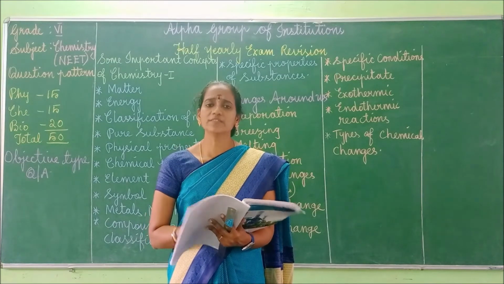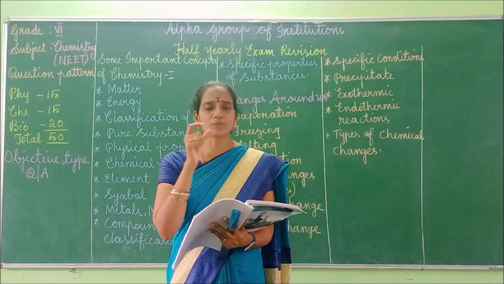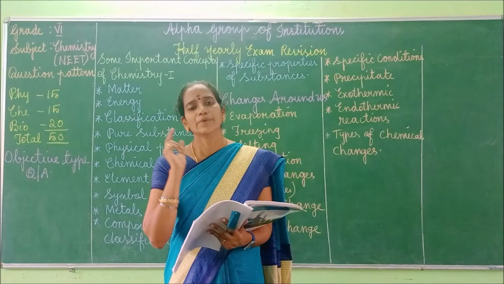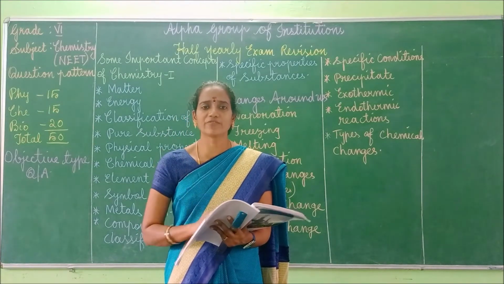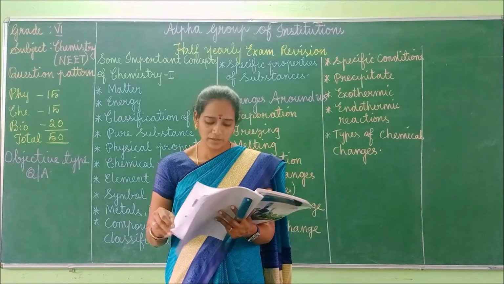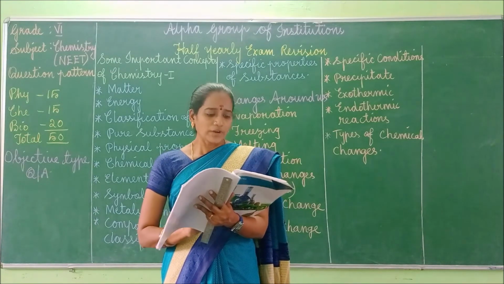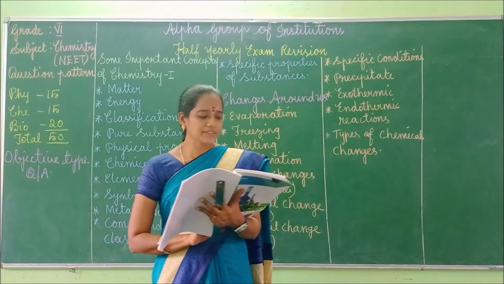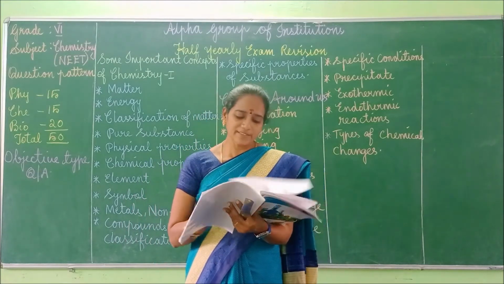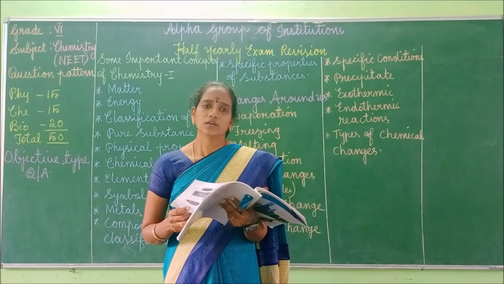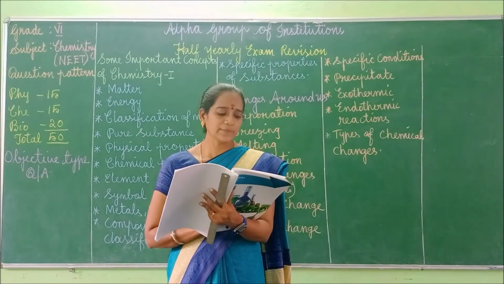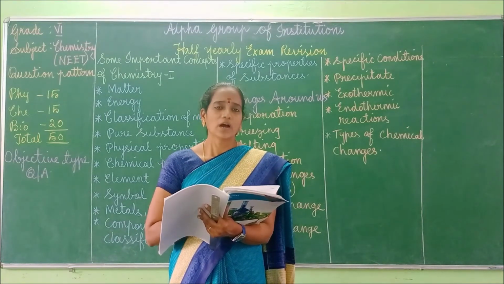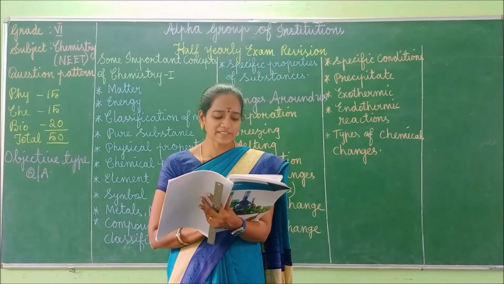For this you should know the concept behind this, and also minimum 2 examples you have to learn. One question you will be getting from this type. Next one, in page number 36, you should learn the examples for deliquescence, hygroscopicity, efflorescence.